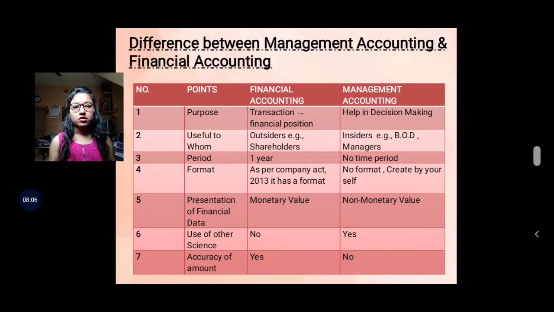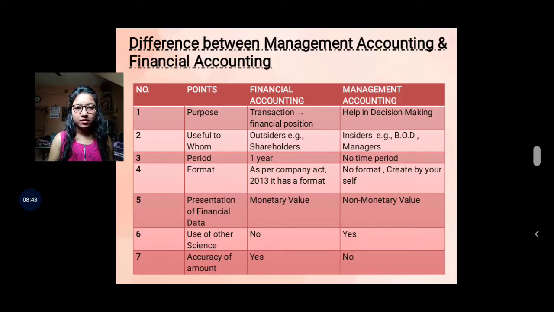Next, useful to whom? Financial accounting is useful to outsiders, for example, shareholders. Let me give you one example. When shareholders buy your shares, they purchase them with the help of your financial statements.